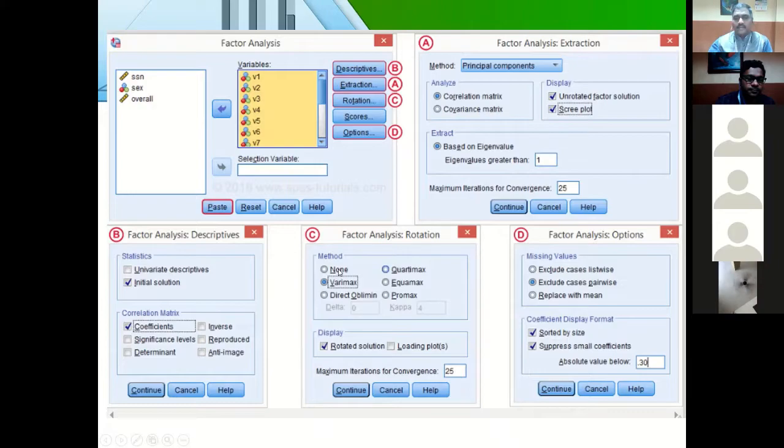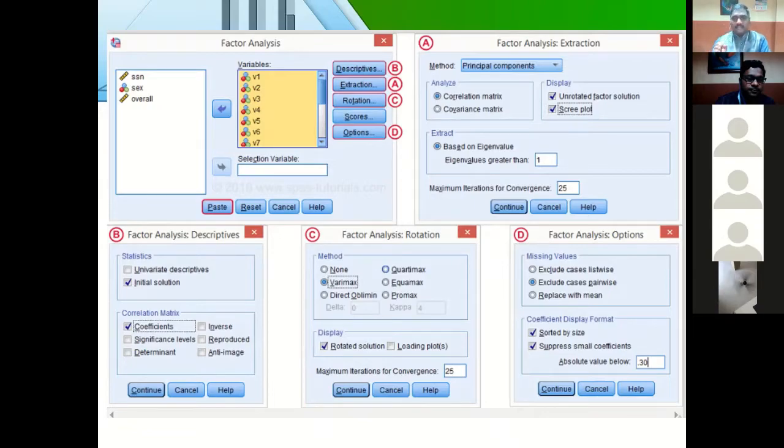There will be options. There are different options called None, Varimax, Direct Oblimin, Quartimax, Equamax. So here you have to enable the Varimax option. Initially, it will not be enabled. We need to enable that option, Varimax. What do you mean by Varimax? Varimax is the abbreviation of variable maximization.